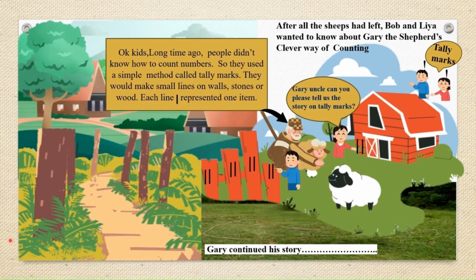Leah comes near Gary and asks, Gary uncle, can you please tell us the story of tally marks? Okay, kids. Long time ago, people didn't know how to count numbers. So they used a simple method called tally marks. They would make a small line on the wall, stones or wood, and each line represented one item.